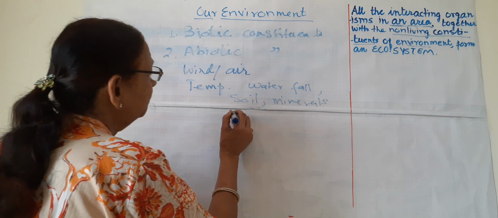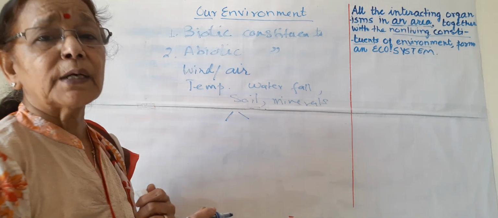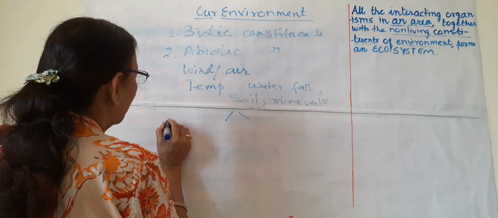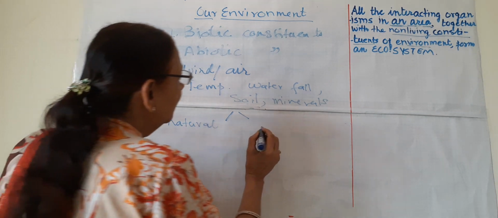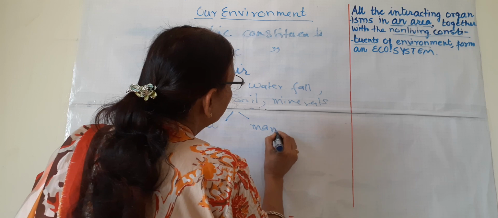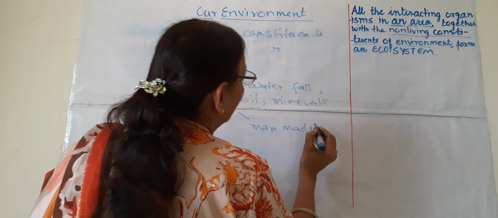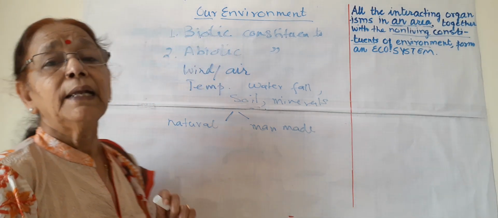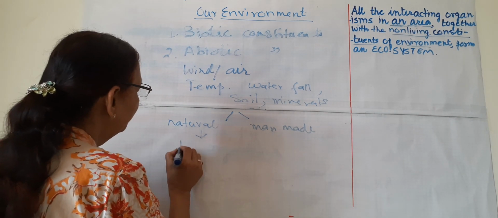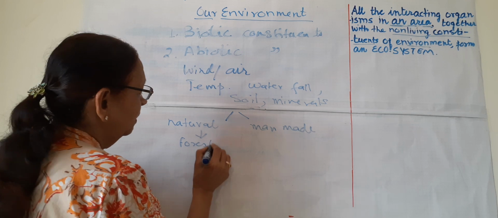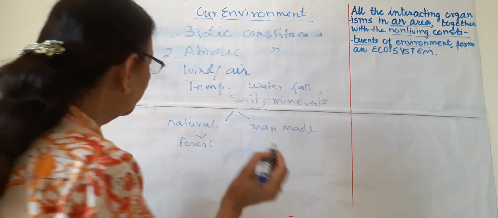Now these ecosystems are of two types: natural ecosystems and man-made ecosystems. Natural ones are like forest. Nobody made the forest, it is natural.